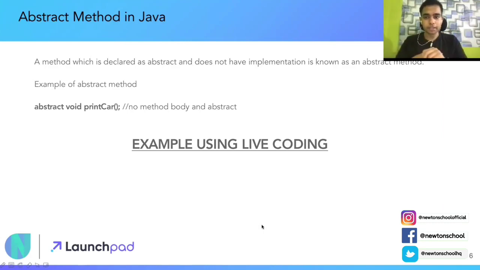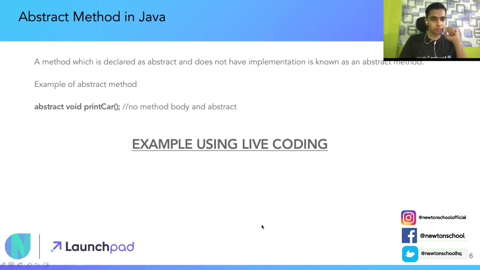Let's talk about abstract methods in Java. A method which is declared as abstract and does not have an implementation is called an abstract method. ये point मैंने पहले भी cover किया था. Let's see with an example. So here you see a function, abstract void print car, and after print car you can see a semicolon. अगर ये normal function होता, I would have said, okay, this is the definition of a function. This is not the implementation. Why? Implementation में क्या होता है?